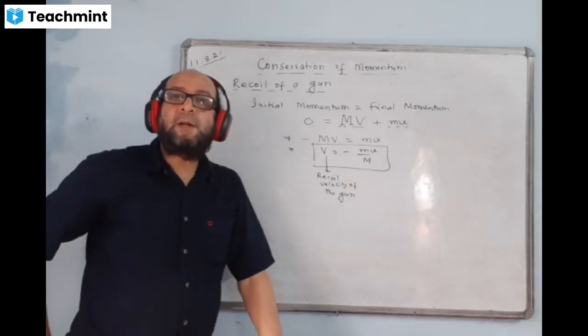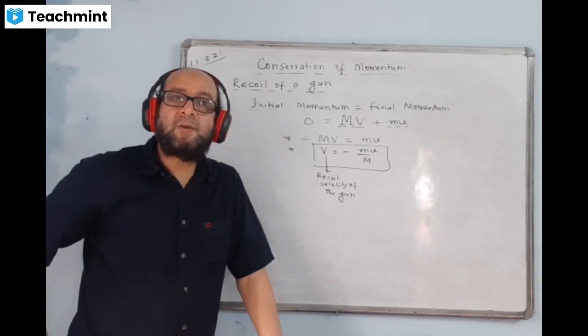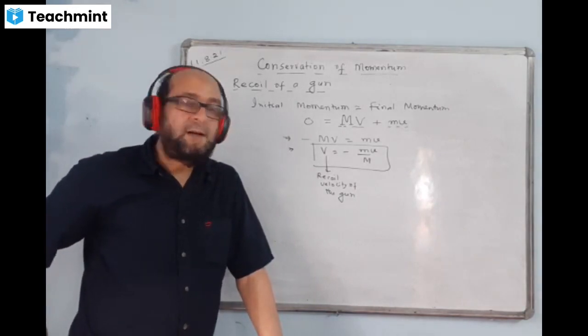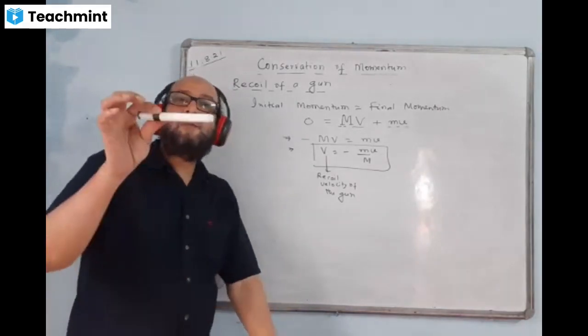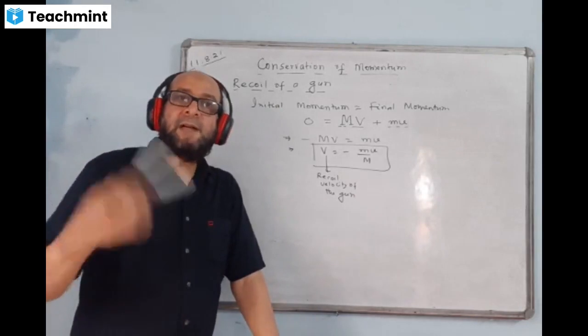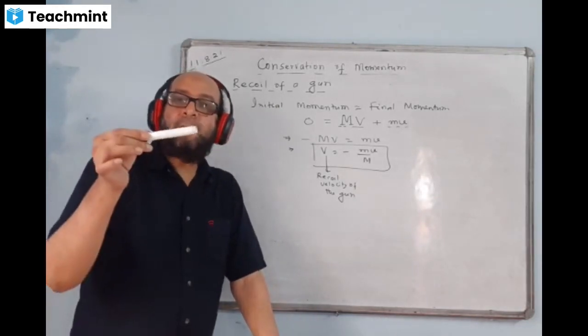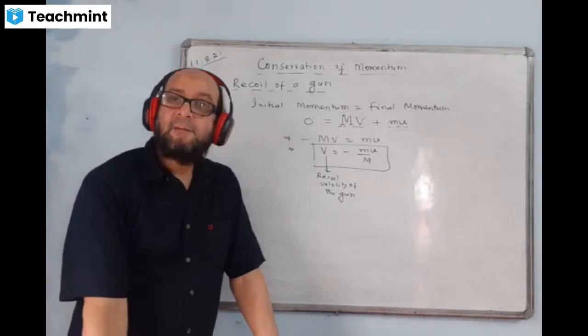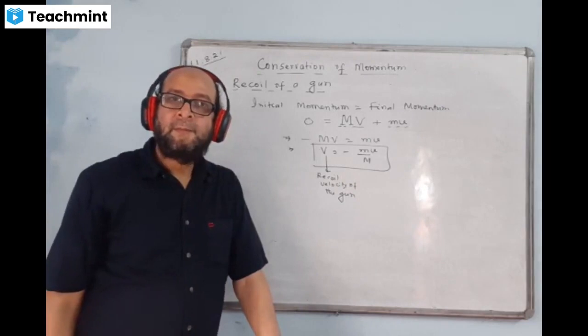Did you understand this point? Mass matters. Mass is more, so velocity is less, and if mass is less, velocity is more. Same thing. This pen and the earth both attract each other by the force of gravitation. But we see the pen moving towards the earth. Earth doesn't come towards the pen. Does it come?